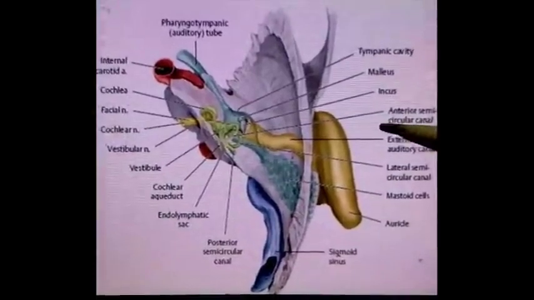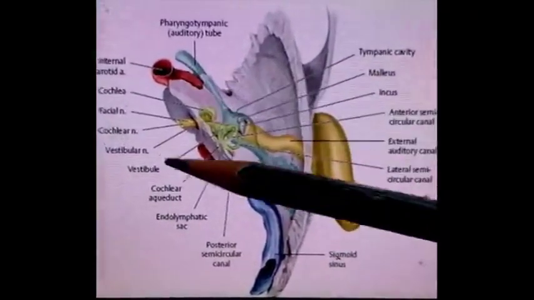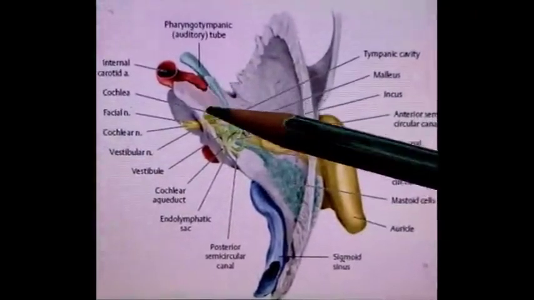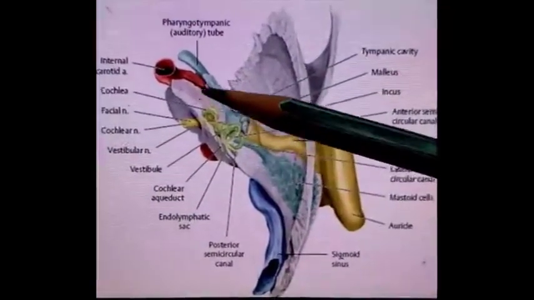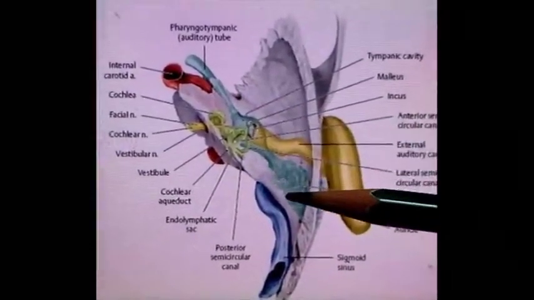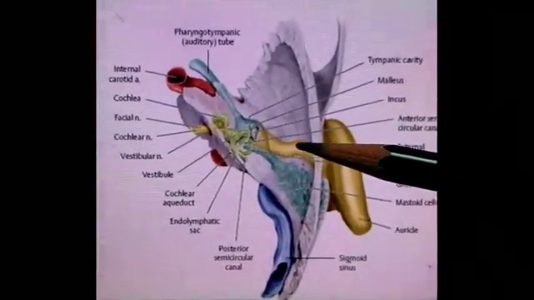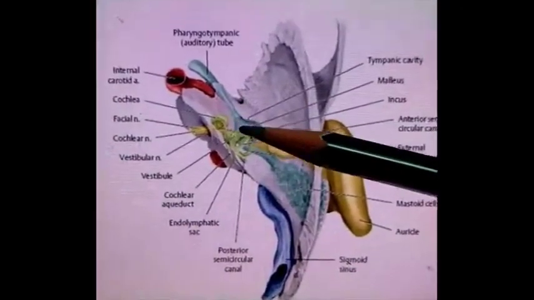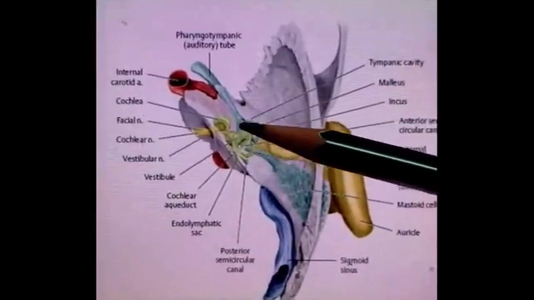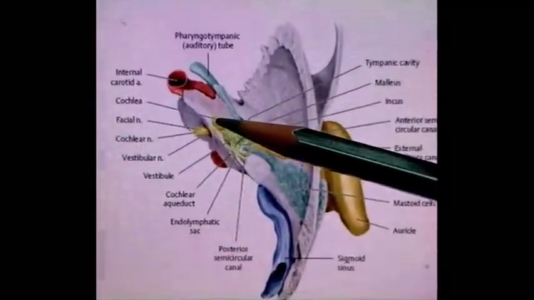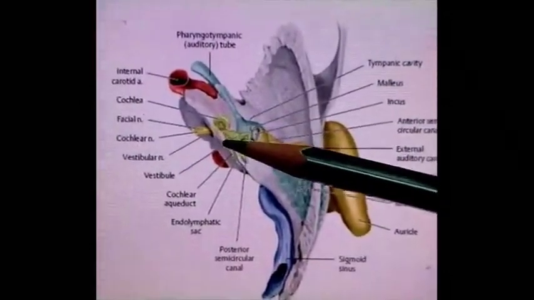This is the view of disarticulated temporal bone, and if we see the interior view of skull, this is petrous temporal bone, and in this diagram the interior of petrous temporal is shown. On the lateral side, we can see in this yellow color, this is external ear, external acoustic meatus. Then this blue color structure is the middle ear, and this structure in light green color is internal ear.